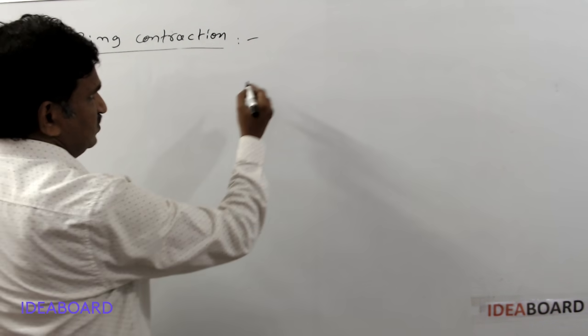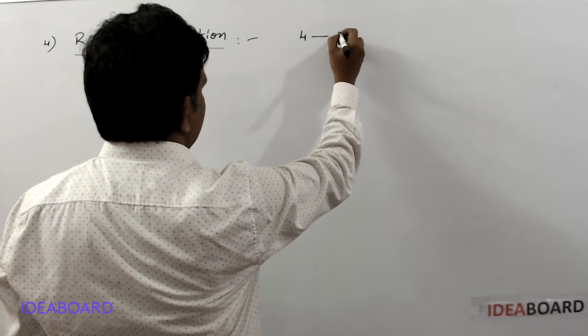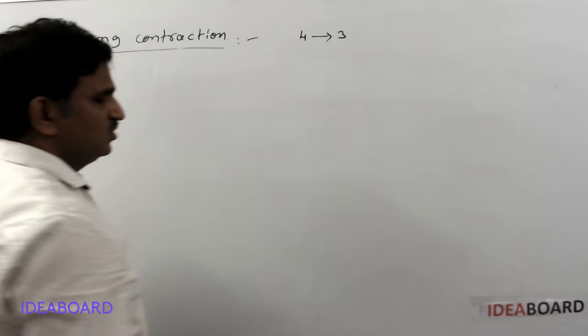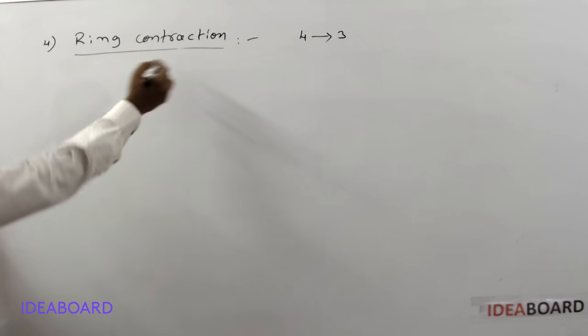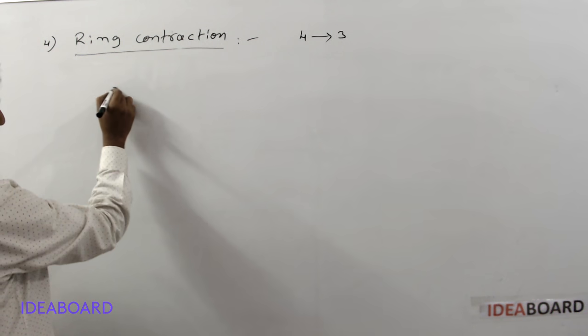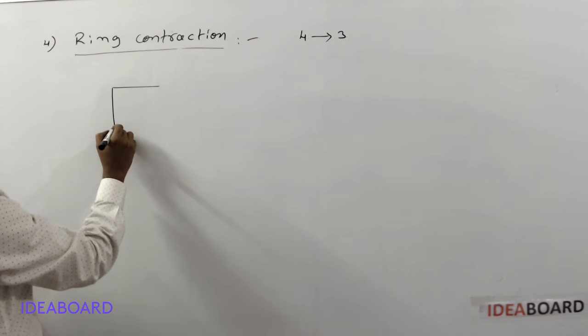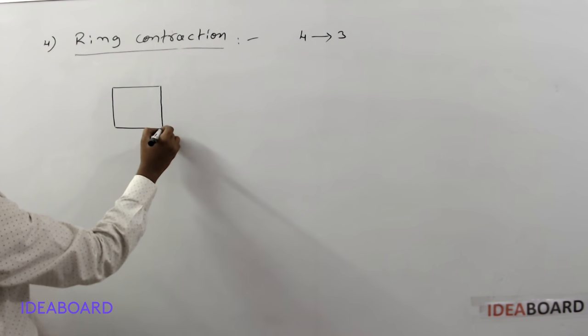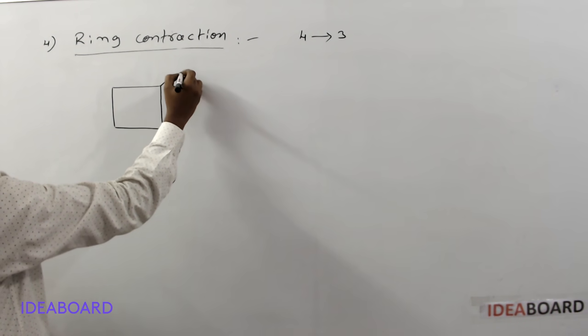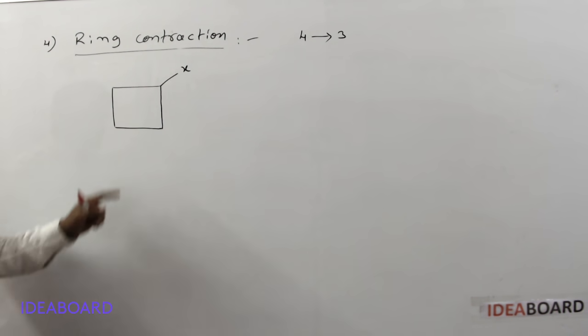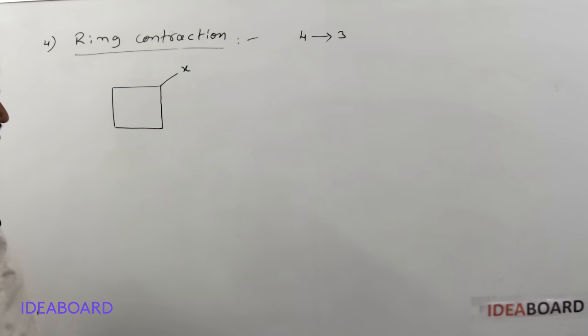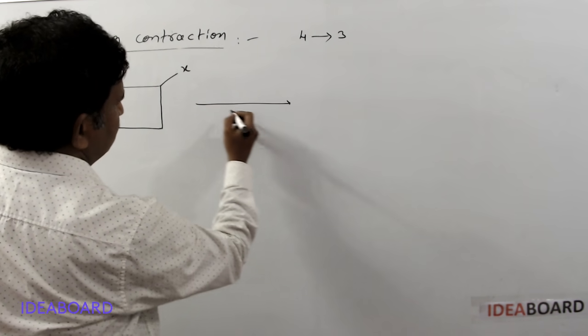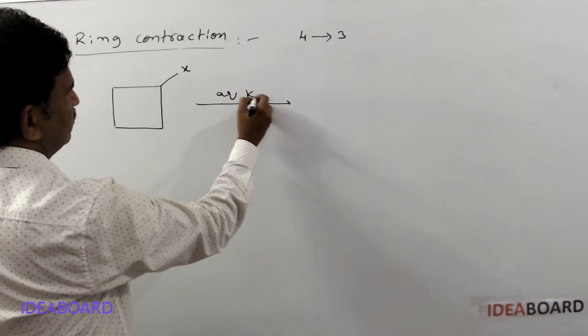Ring contraction mainly happens in a 4 carbon atom to 3 carbon atom change only. What is this ring contraction? Why does this happen? Here, if you have a 4 carbon ring and a halogen, this is called a cyclobutyl halide. If this compound is treated with aqueous KOH